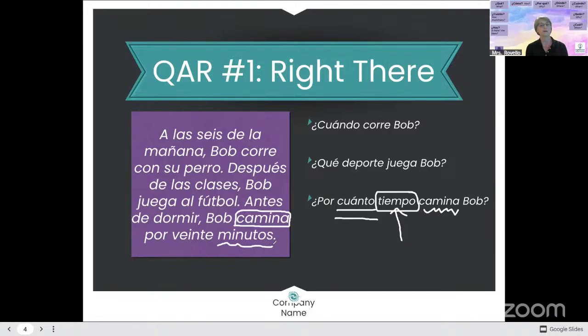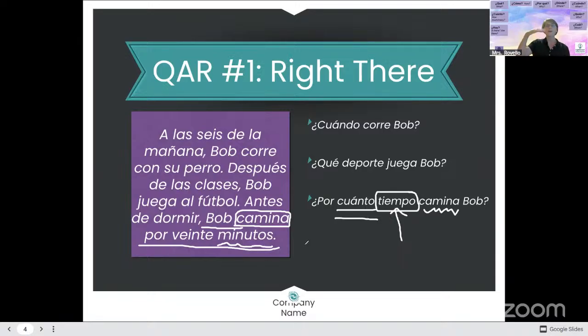Very good, Malia. ¿Por cuánto tiempo camina Bob? Anyone else? What would be the answer to our question? How much time, right, does Bob do this action? Camina. Very good. So, 20 minutos. Por 20 minutos. Bob camina, that's his action, por 20 minutos, right? We see our sentence right here.